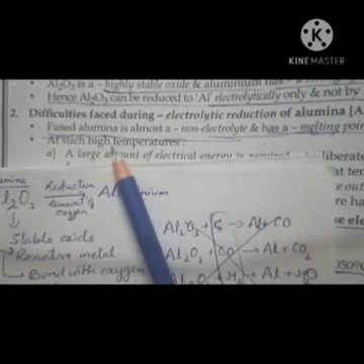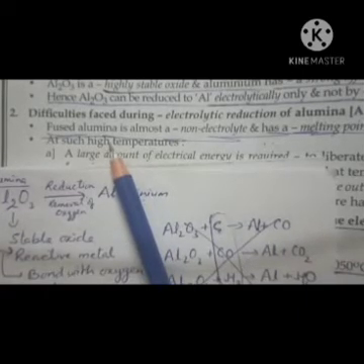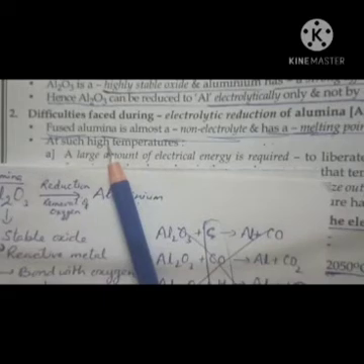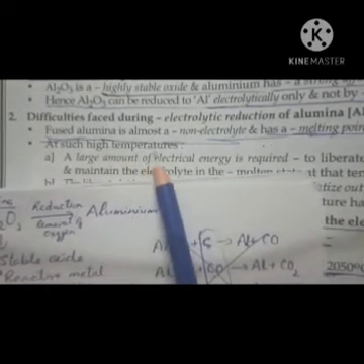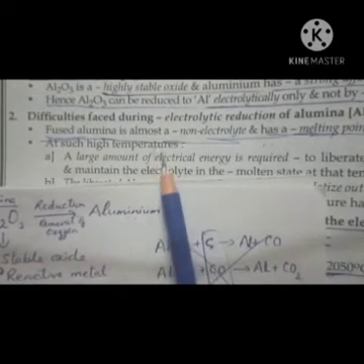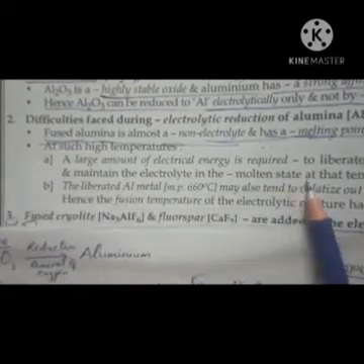Earlier, aluminium was a very precious metal, just like gold. It was very expensive, and aluminium was not used as we use it nowadays. Nowadays it is very cheap, but earlier it was very expensive, because the process of extraction of aluminium from its ore was very difficult, even though aluminium is the most abundant metal in the earth's crust.